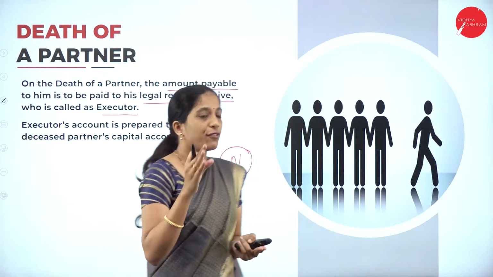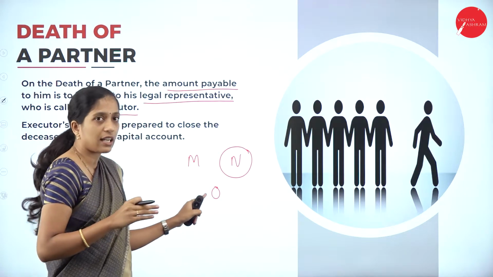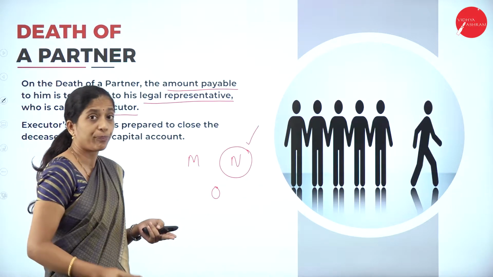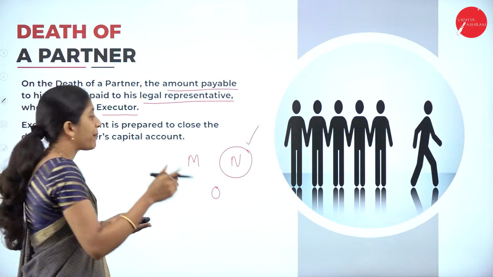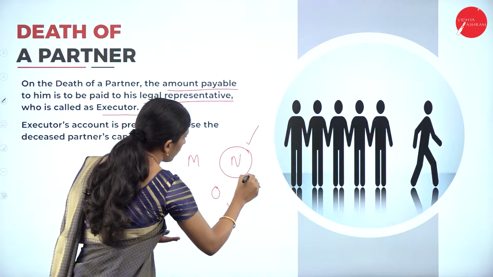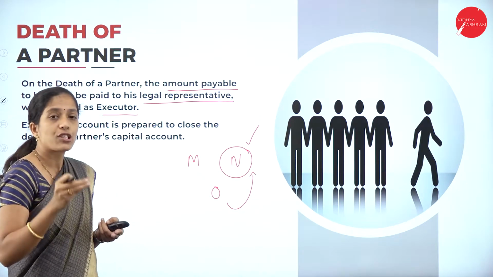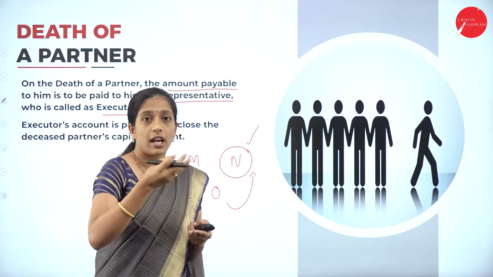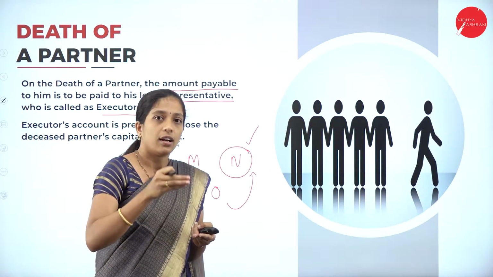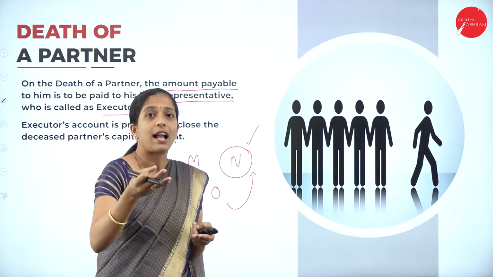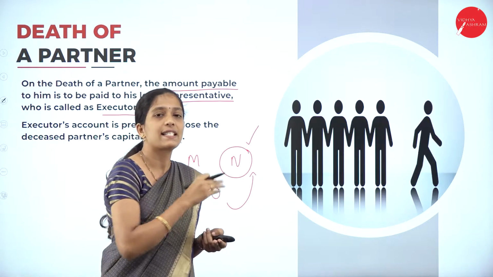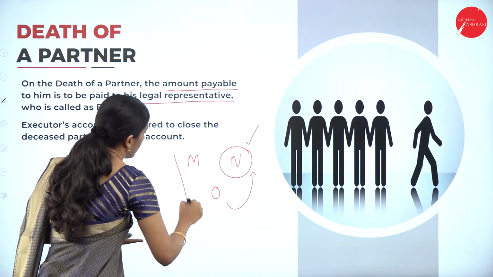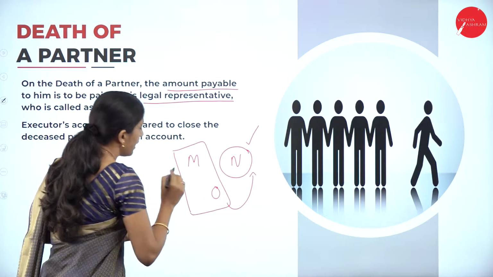Now if you take the same example here, there are three partners. Now N died in the existing partnership firm. So the amount which has to be payable to N, it may be his capital, or it may be his interest on capital, or the commission or the salary which has to be paid to the deceased partner. So that has to be paid by whom? The remaining partners M and O.